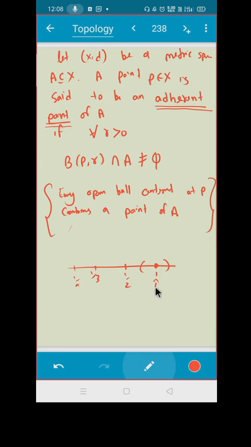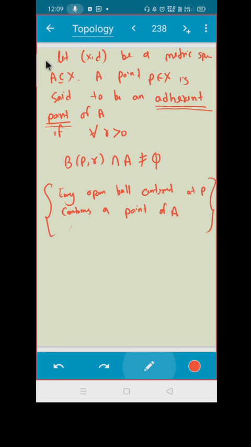Do you agree? So this point 1 is my adherent point, which is not a limit point. So what do you think, which one is stronger? Whether every adherent point is a limit point or every limit point is an adherent point? Every limit point is an adherent point. Perfect, very nice. Let me just write the example that I gave.